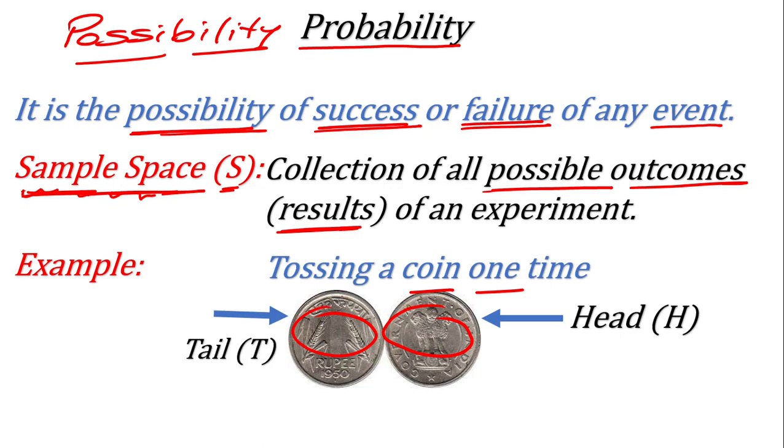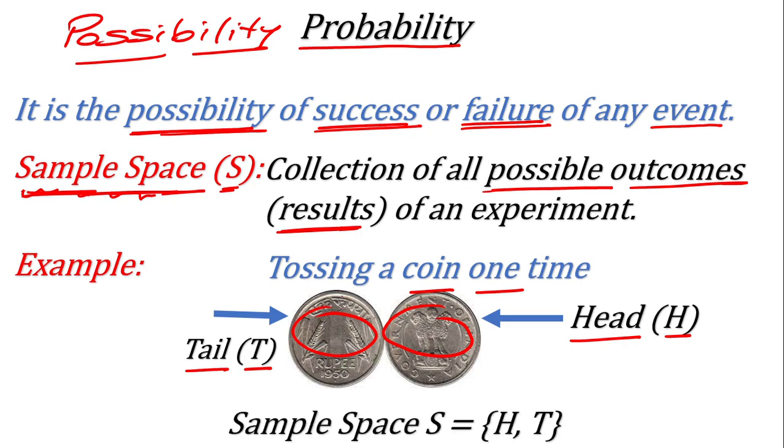Keeping this in mind, in the further examples or questions, for head I will write H and for tail I will write T. Now if you toss a coin one time, then you can get either head or tail, any one of these two things. So that is the possible outcome. If you remember, in the sample space I have written collection of all possible outcomes.